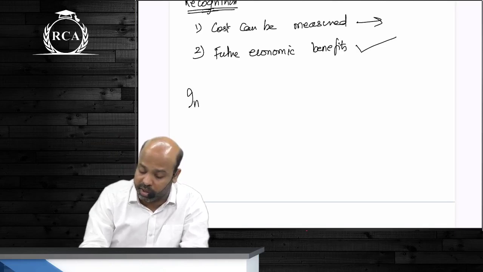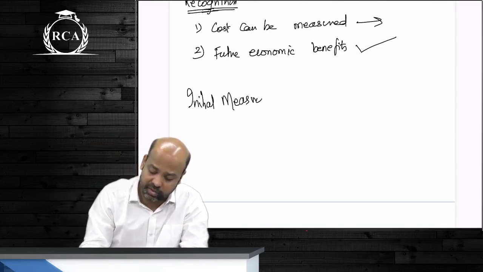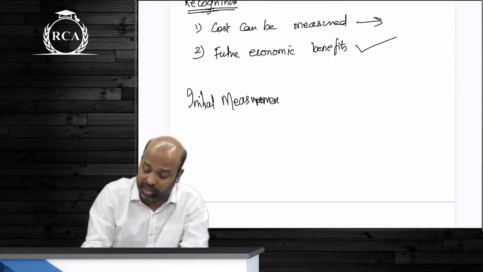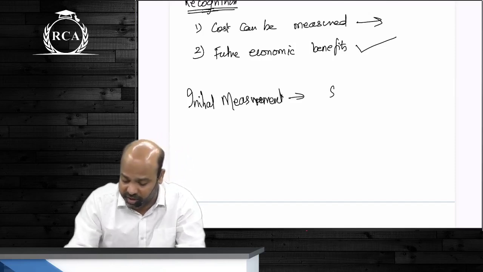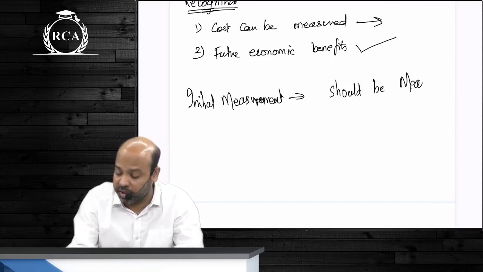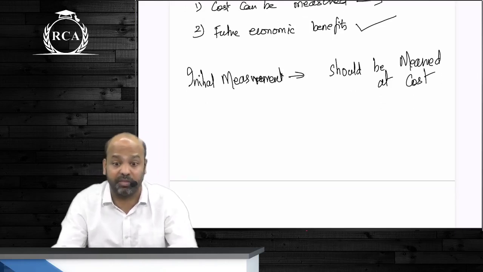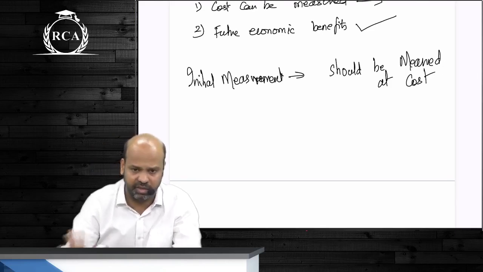There is something called initial measurement. Any accounting standard, guys, will always talk about one thing, that initially every asset should be measured at cost. Whether it is a building that you are constructing, whether it is a building that you are purchasing from someone else, whether it is plant and machinery, whether it is inventories, we do not care.